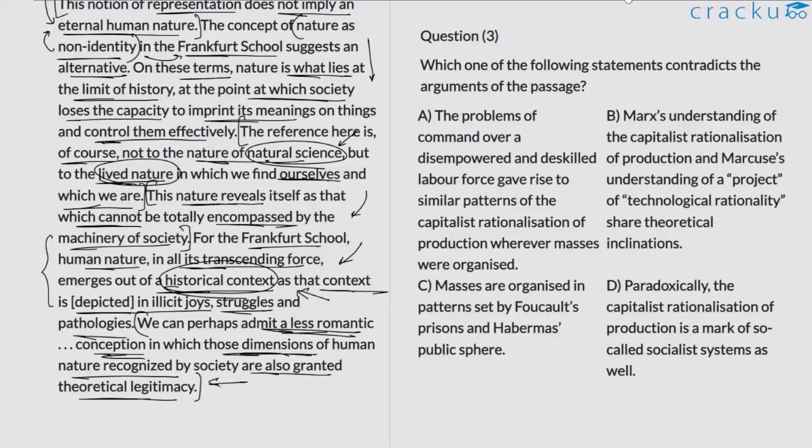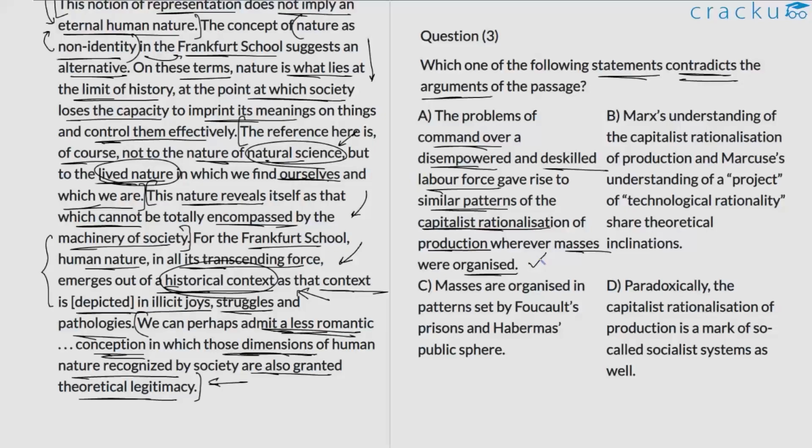Question number 3. Which one of the following statements contradicts the arguments in the passage? A, the problems of command over disempowered and de-skilled labor force gave rise to similar patterns of the capitalist rationalization of production wherever masses were organized. This is in line with what the author has discussed in the second paragraph.